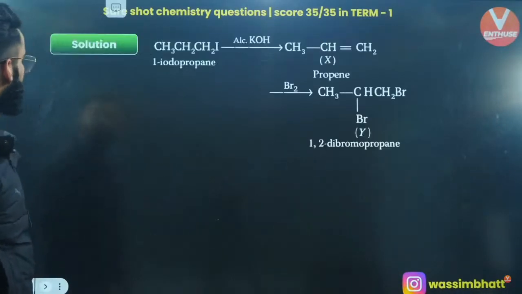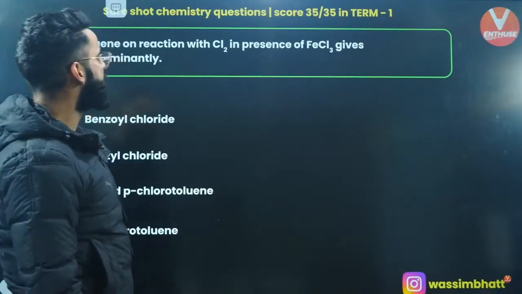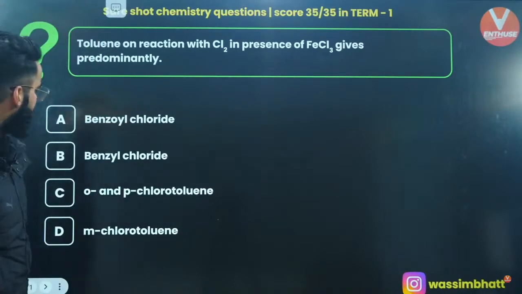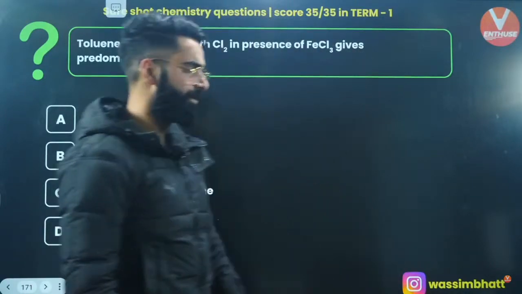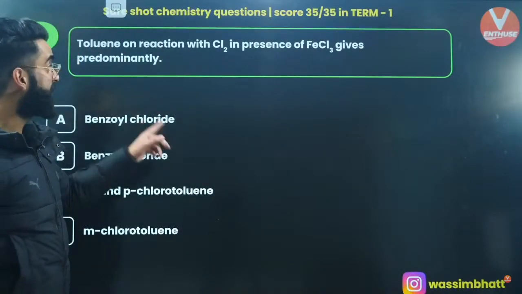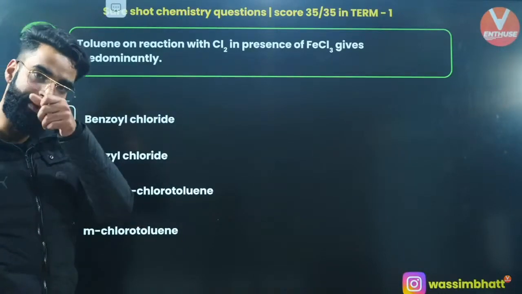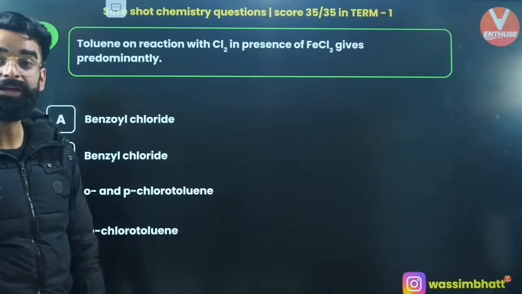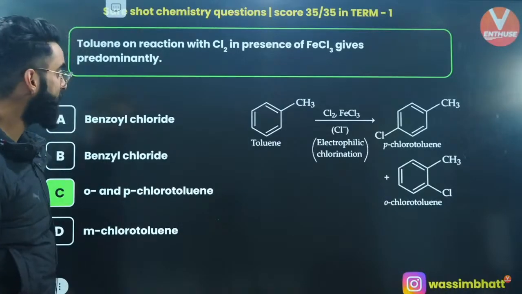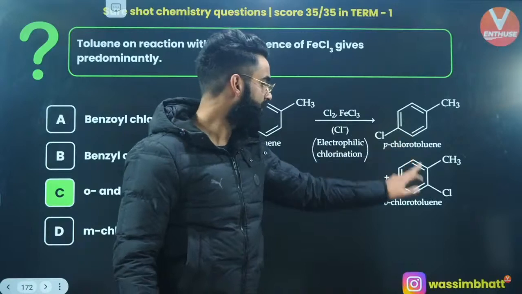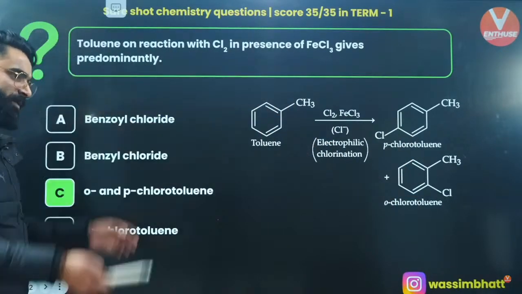Okay, one more question. Toluene on reaction with Cl2 in presence of FeCl3 gives predominantly what? In the last session also we have solved this question if you remember. Toluene on reaction with Cl2 in presence of FeCl3 gives predominantly ortho and parachlorotoluene. This is parachlorotoluene, this is your orthochlorotoluene, right? Yes, absolutely guys, all of you are perfectly right.